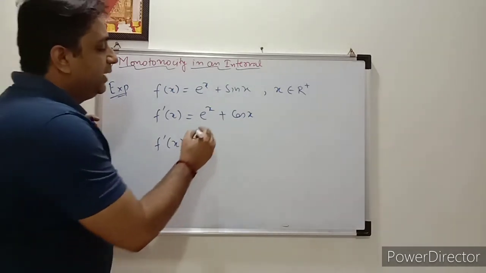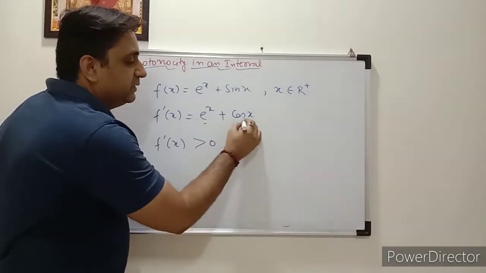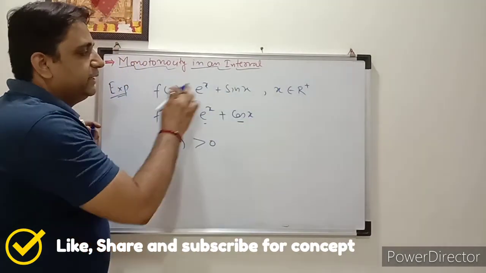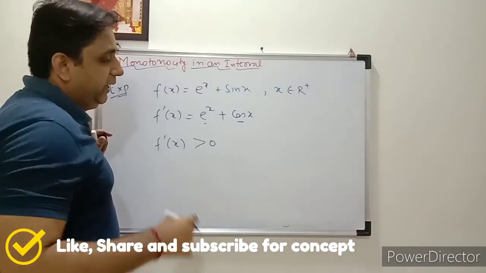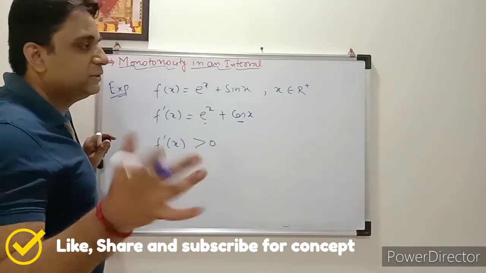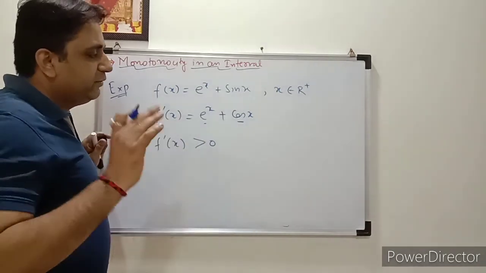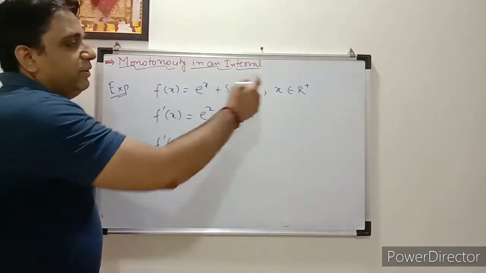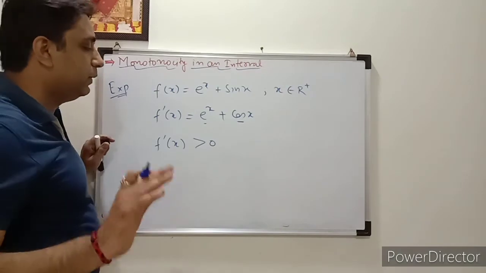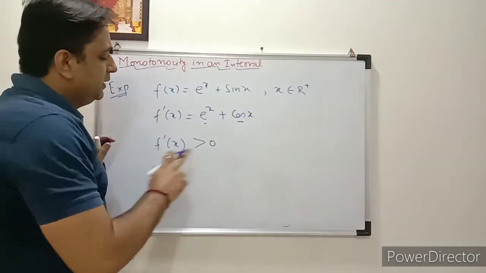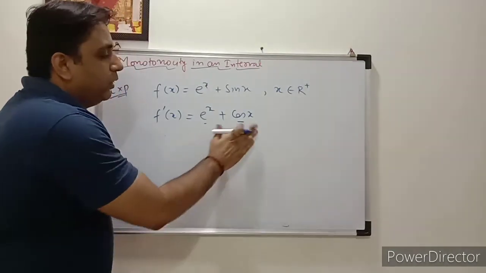So you need to think about this function as well as this function. If both the functions are increasing, you can say that the given function is increasing. If anyone has some fluctuation, we'll discuss it later. But for increasing or decreasing, we need to check whether both are increasing for the given interval or point. e to the power x by nature is always increasing. Now what about cos x?